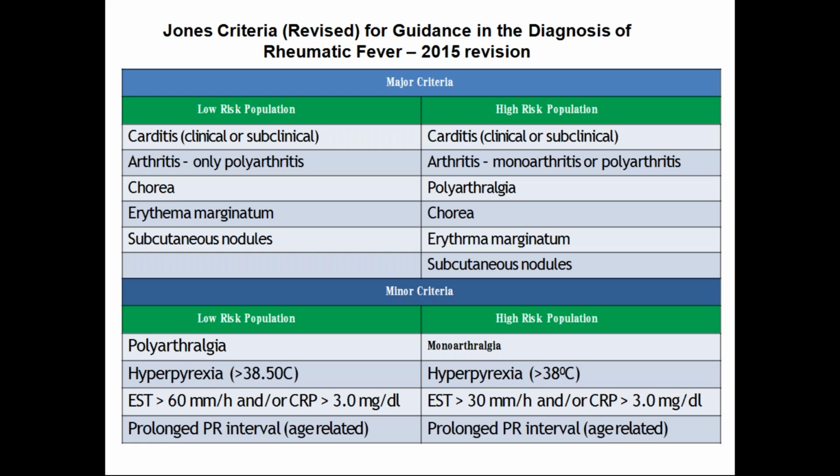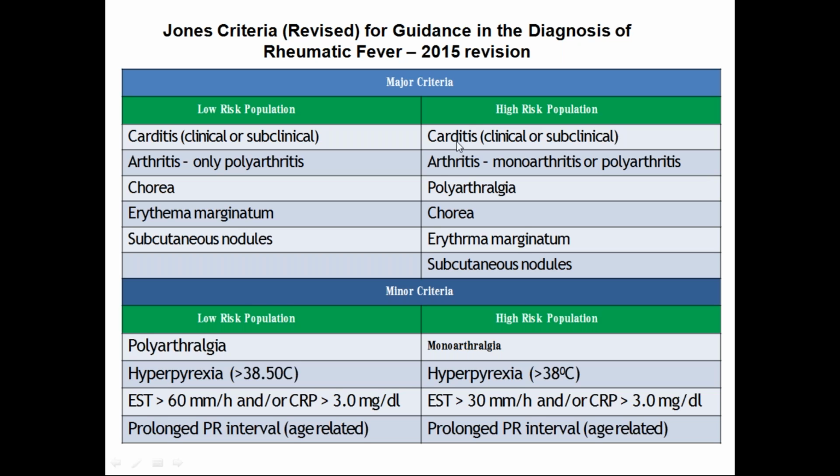The Jones criteria first came into the picture in 1944, but was revised in 2015. This is the newest revision, by the American Heart Association, for the diagnosis of the initial attack of acute rheumatic fever as well as recurrent attacks. You should know both.